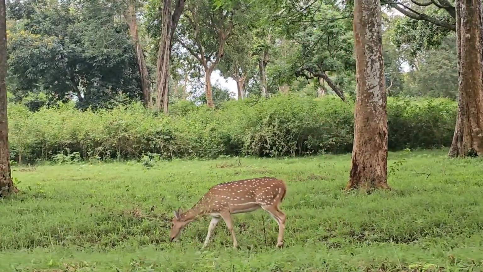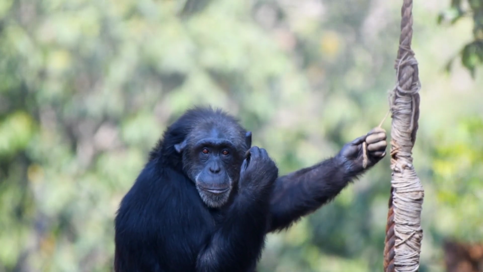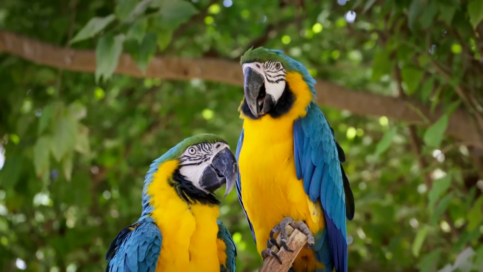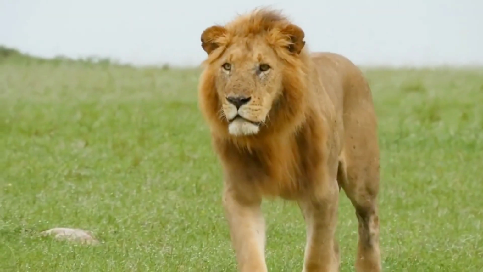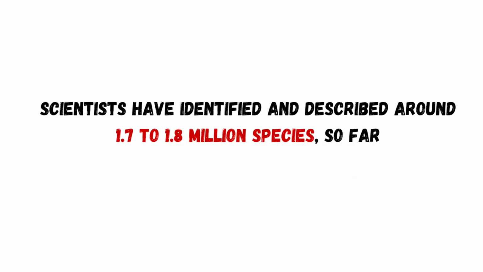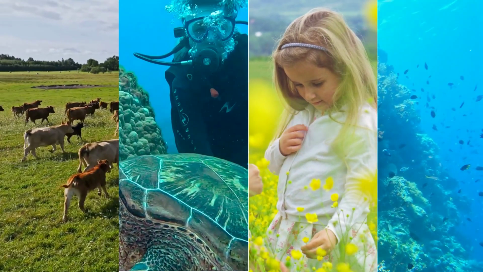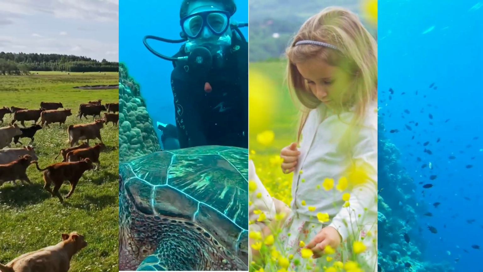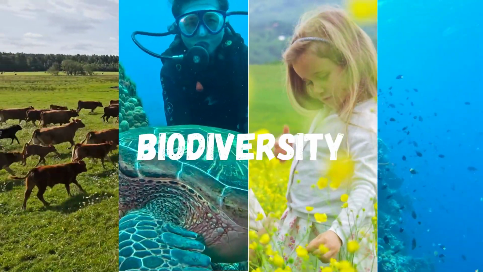Now that we have understood the living organisms show a huge variety, let us understand an important term related to its diversity. Each different kind of plant, animal, or microorganism is called a species. Scientists have identified and described around 1.7 to 1.8 million species so far. This enormous variety of living organisms present on Earth is known as biodiversity.